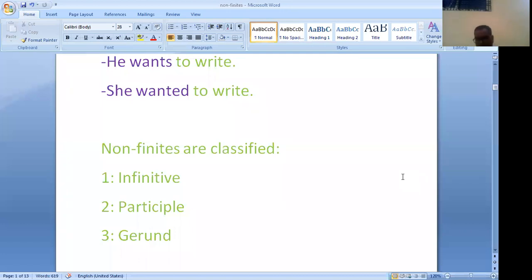So, infinitive is not governed by person, first person, second person, or third person. It is not governed by tense or number. Infinitive kind of verb is used with to, or sometimes it is used without to.